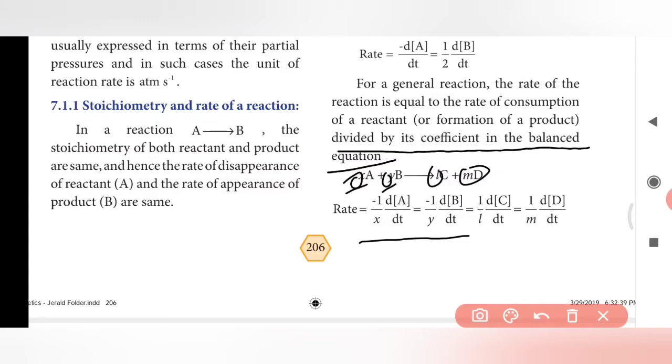because on the reactant side the initial stage is higher than the final stage. So we have to put minus, and on the product side we should not put minus, because here the initial stage is always lesser than the final stage. So it will be 1 by L, change in C divided by change in time, equal to 1 by M, change in D divided by change in time. Like this we have to put the rate equation.